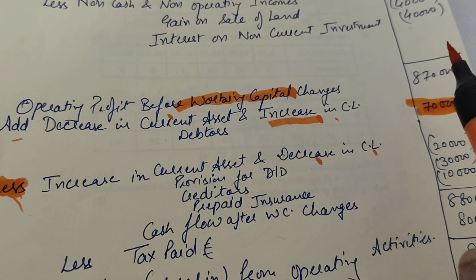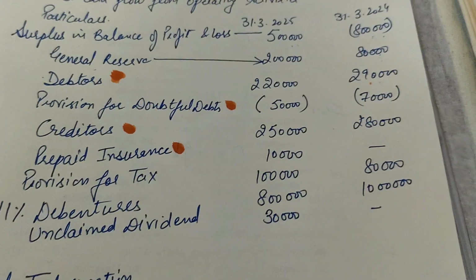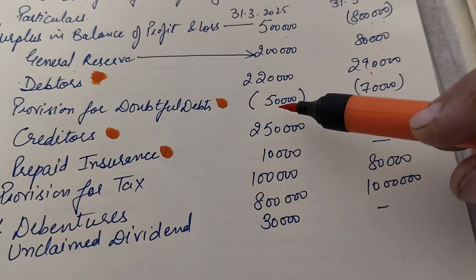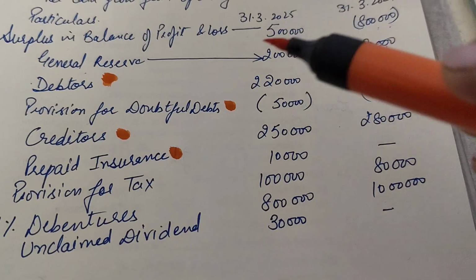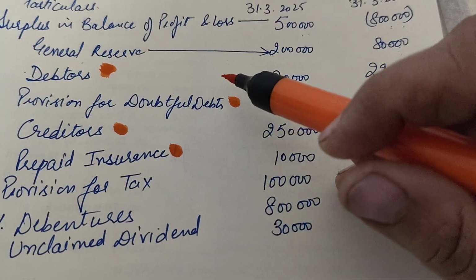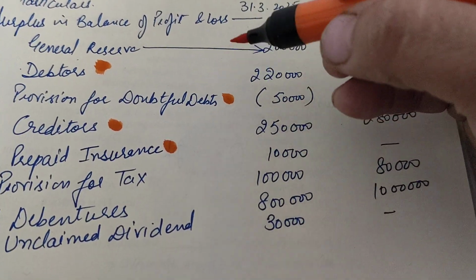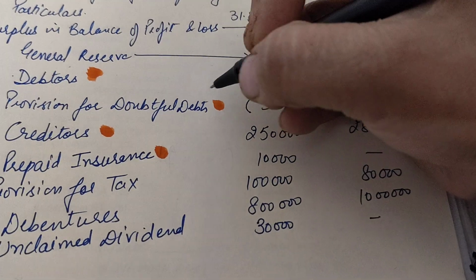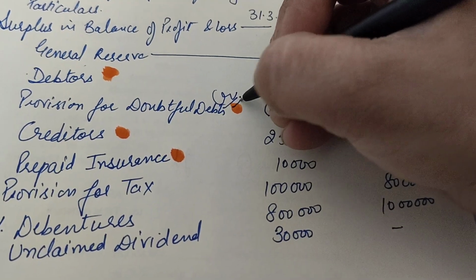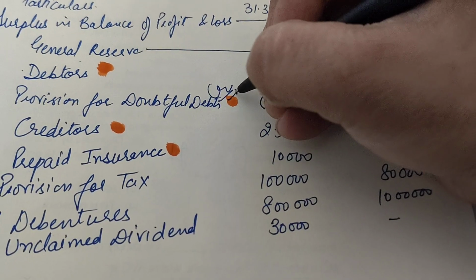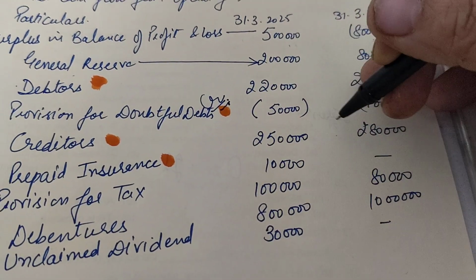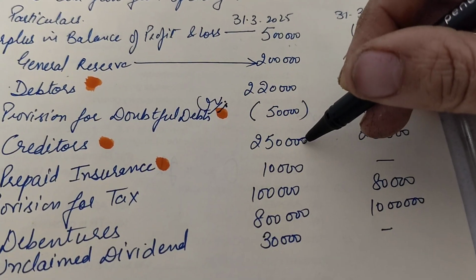But when we talk about provision for doubtful debts, let's see in the question: provision for doubtful debts is given as 70,000, then got reduced by 50,000. First of all, you know very well that provision for doubtful debts is deducted from the debtors. So if it is deducted from the debtors, that means it carries which kind of balance? It carries a credit kind of balance. Now if the provision for doubtful debts carries a credit balance, then what we do with the current liabilities? If the current liabilities decrease, we deduct it in the working capital changes.